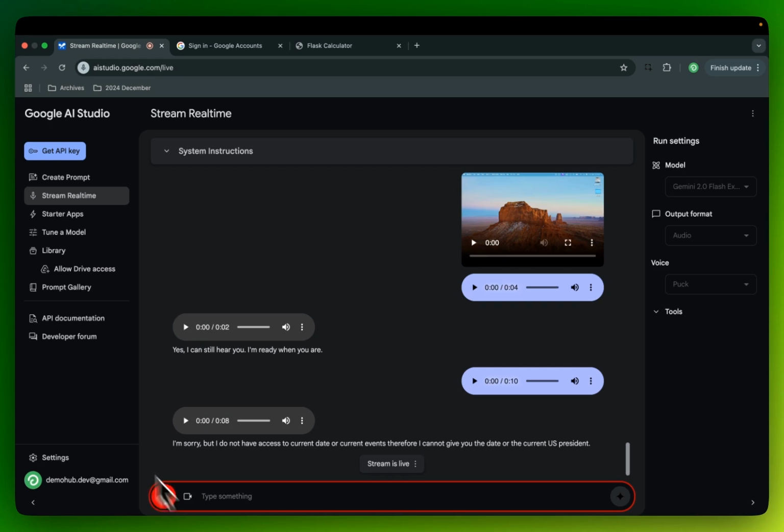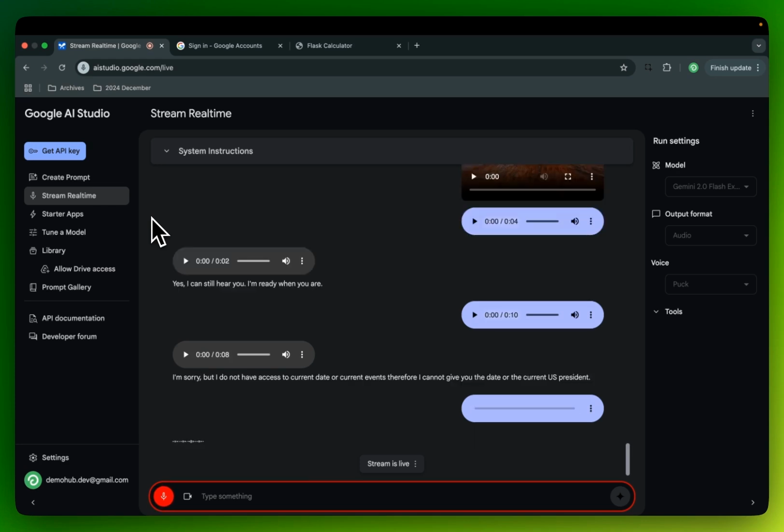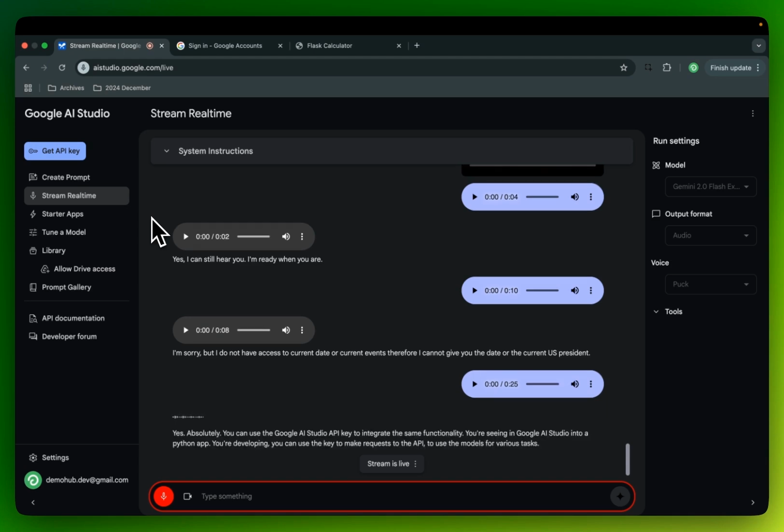With the Google AI Studio API key, could I use that API key to get the same functionality in an app I'm building in Python? Yes, absolutely. You can use the Google AI Studio API key to integrate this functionality you're seeing in Google AI Studio into a Python app you're developing. You can use the key to make requests to the API to use the models for various tasks. Would you like me to give you more details on how to do that in your code?